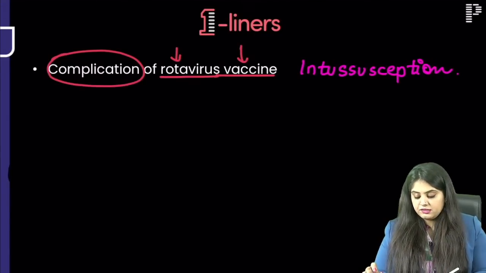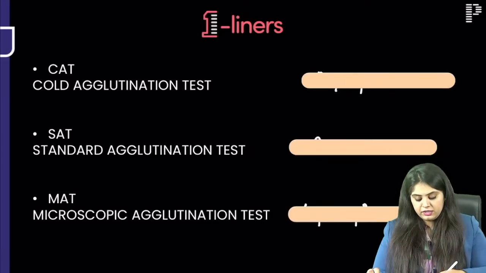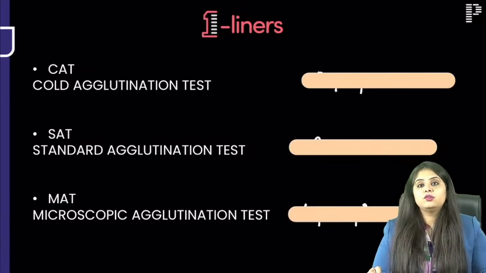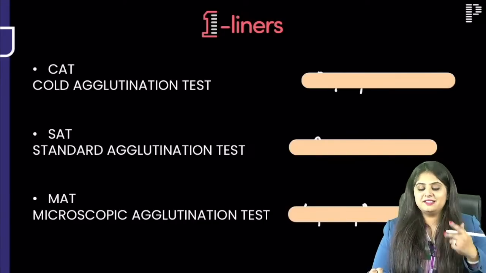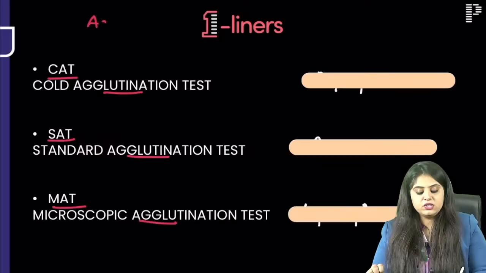This is also settled. Someone in the beginning was asking me about all these agglutination tests. So सारे agglutination tests in one place. This is also going to be the last slide, that second last slide that you have. There is: cat sat on a mat. So agglutination test क्या होता है? Agglutination test is an antigen antibody test.